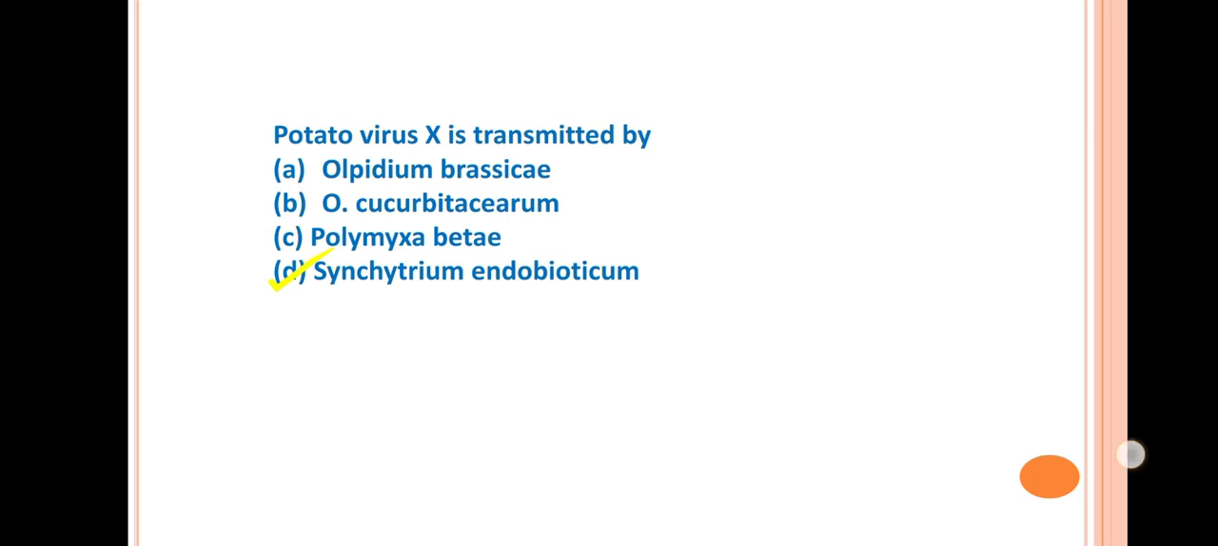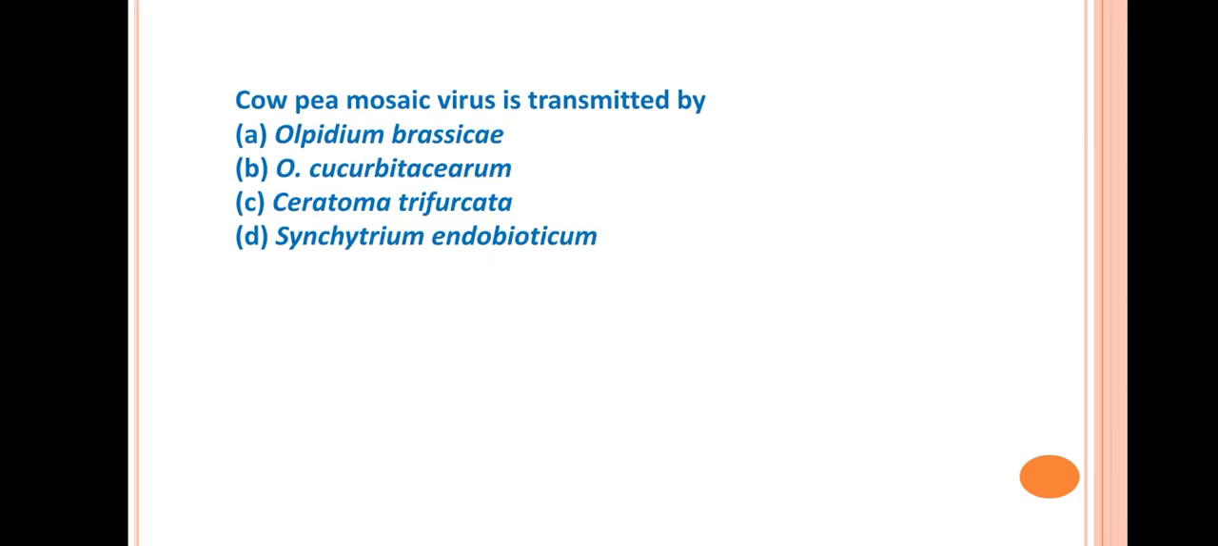Okay. Next question is cowpea mosaic virus is transmitted by. So the answer is Ceratoma trifurcata. This is a beetle that transmits the cowpea mosaic virus. So cowpea mosaic virus is a beetle transmitted or insect transmitted virus. And the scientific name of the beetle is Ceratoma trifurcata.